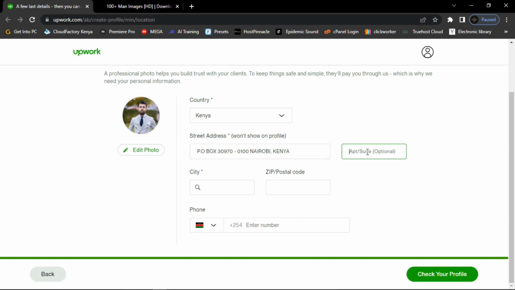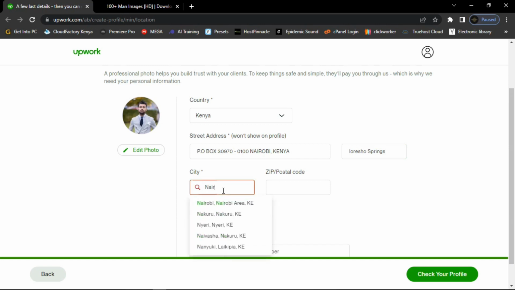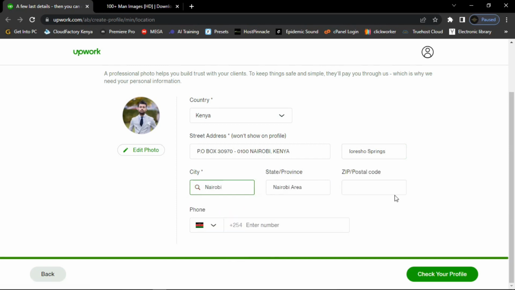So let me choose, for example, Loresho, my location. Let me say Loresho Springs, and then here the city, Nairobi. Then the zip code, let me say 00100. Then here you can type in your number, like 10 30 90 21, and then here check your profile.